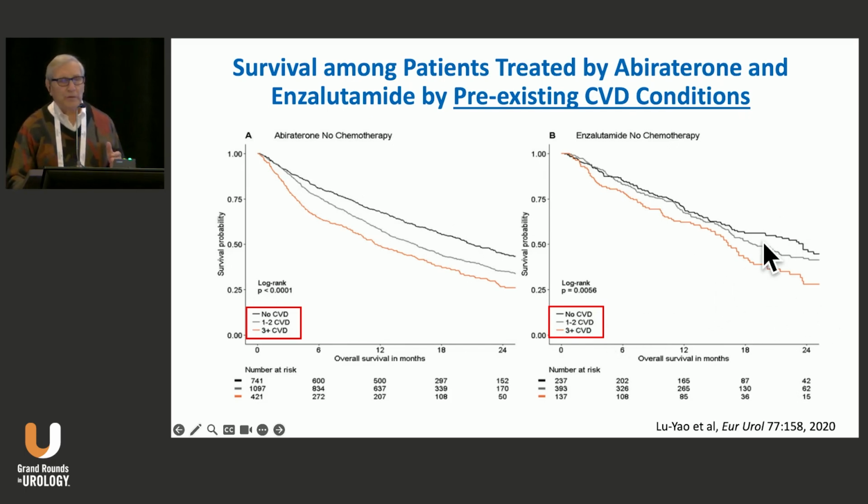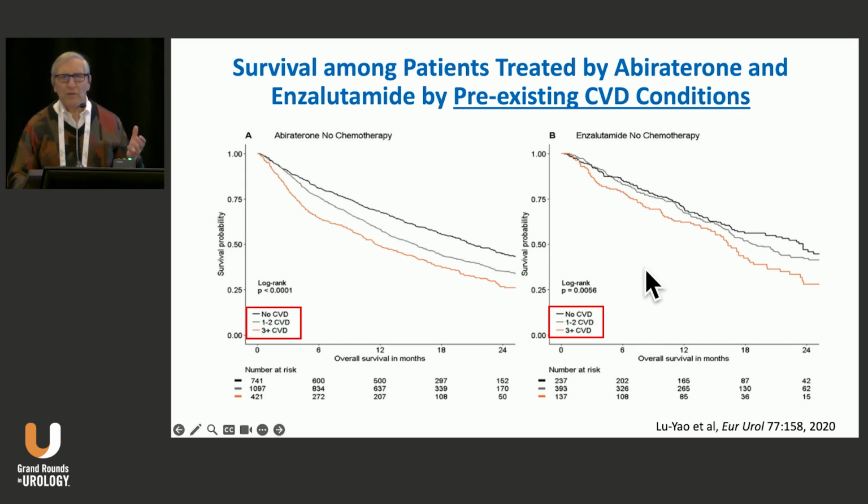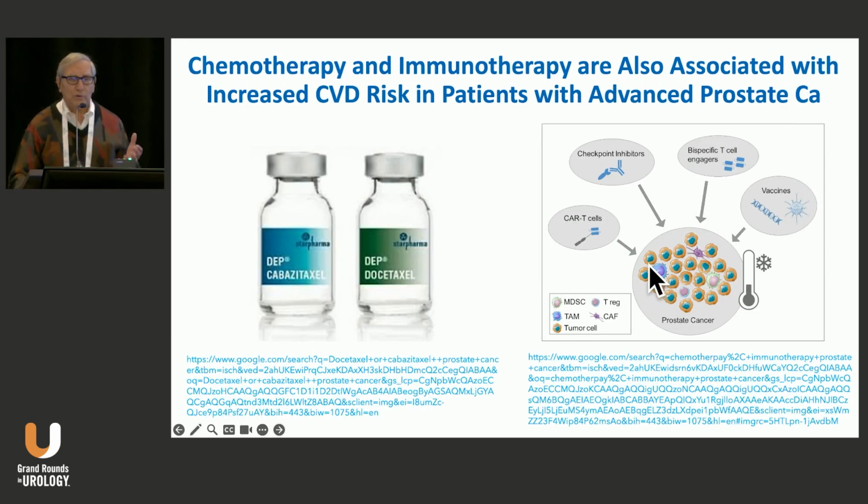So again, the concept of having pre-existing disease is relevant in your patients, but how much time do you as urologists have to assess this kind of paradigm? And I'm going to say not very much. But the other aspect of advanced prostate cancer, which you know a lot more about than I do, is the use of chemotherapeutic agents and immunotherapy.